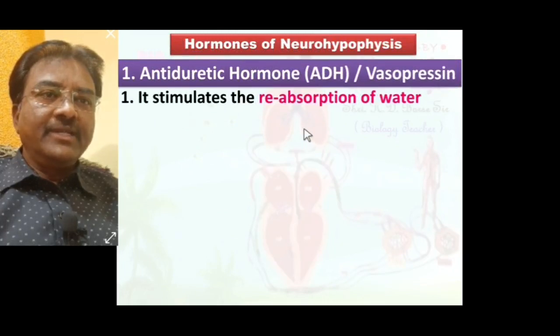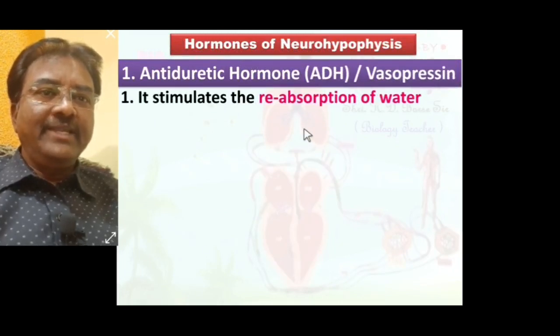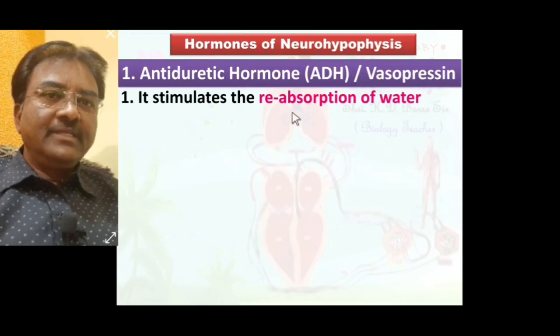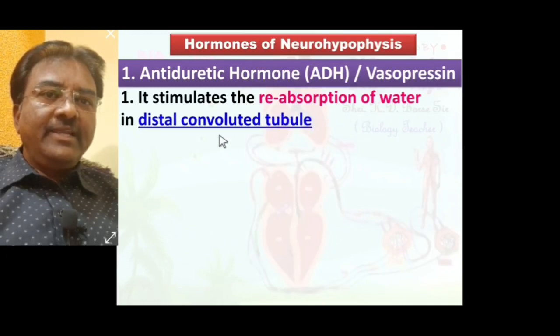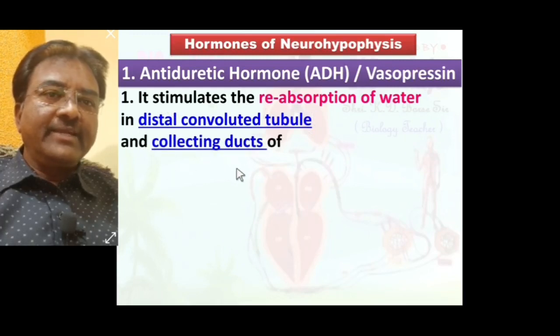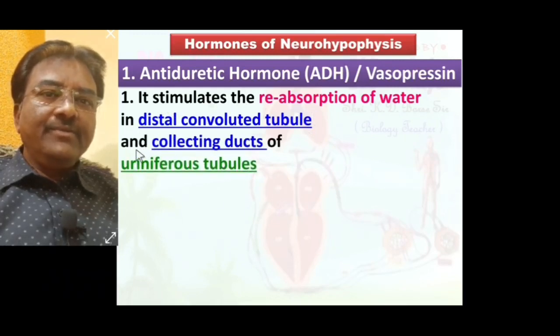ADH, also called vasopressin, stimulates the reabsorption of water. Always remember, ADH stimulates the reabsorption of water in the distal convoluted tubule and collecting duct of the uriniferous tubule. Uriniferous tubules are present in the kidney.